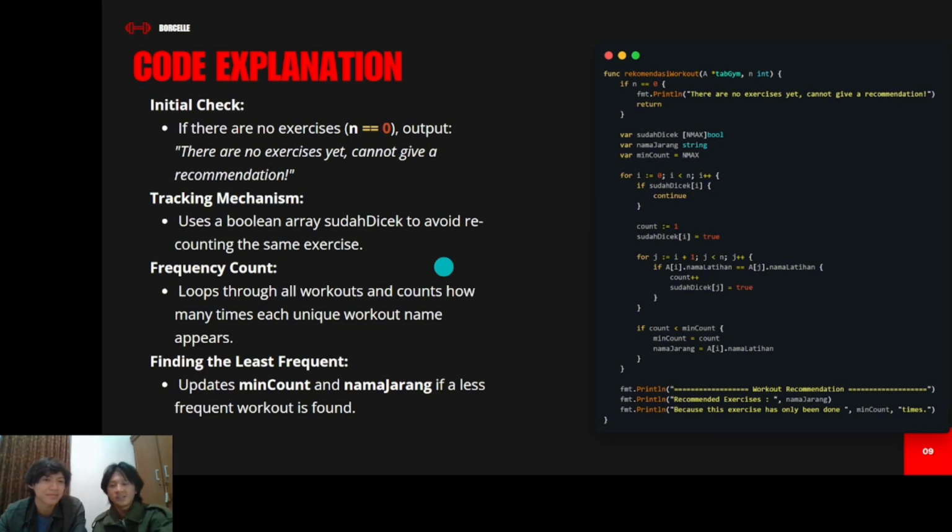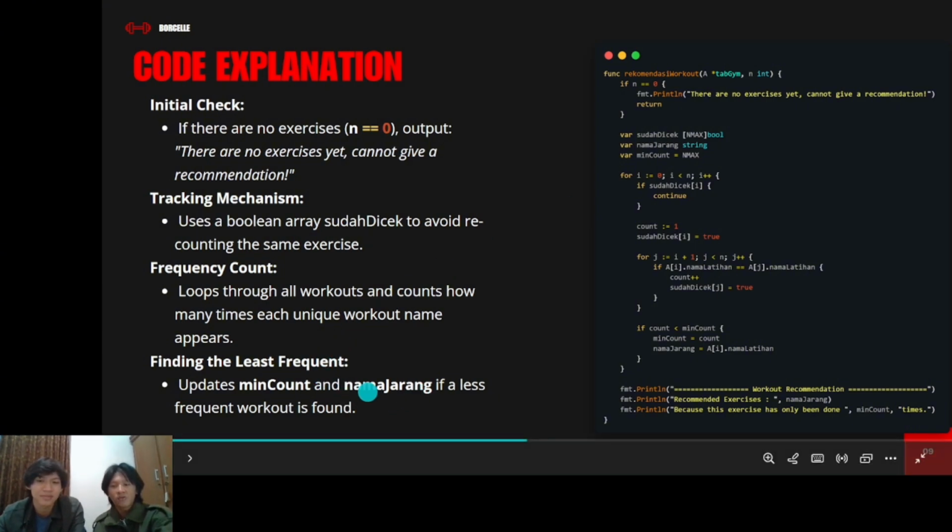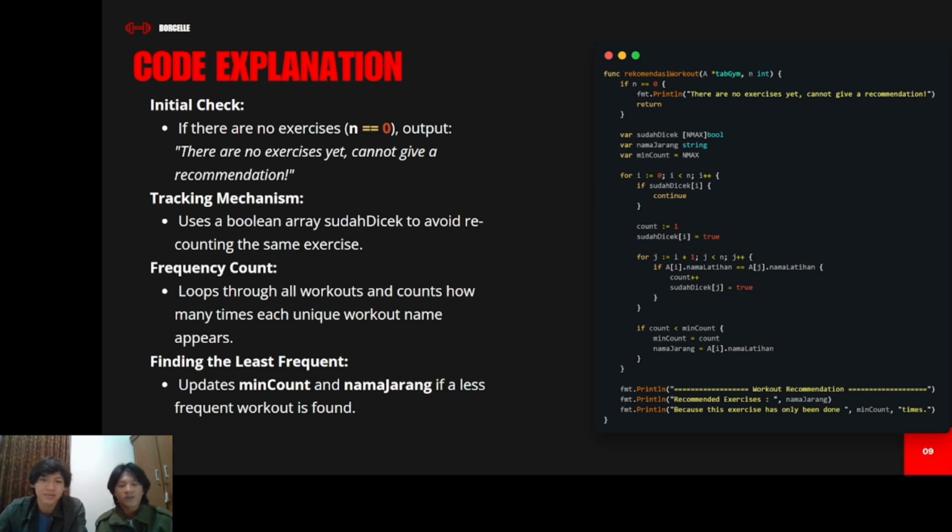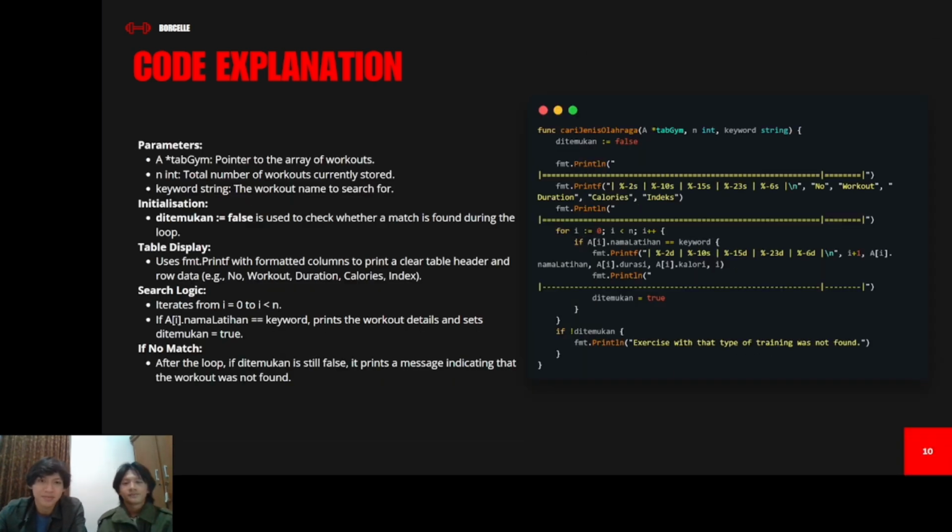Finding the least frequency is done with update min count and nama jarang if a less frequent workout is found. So there is a function of cari jenis olahraga. With this function, the user can find their exercise in this menu.